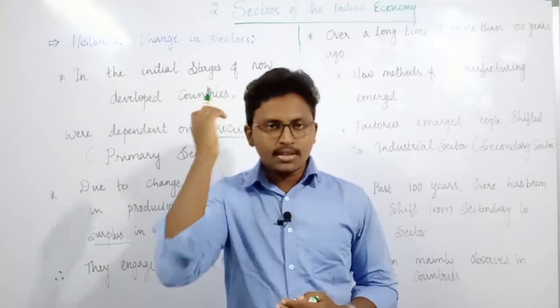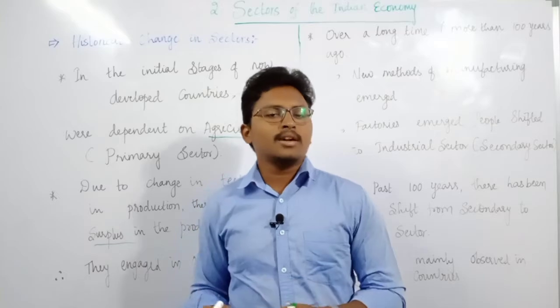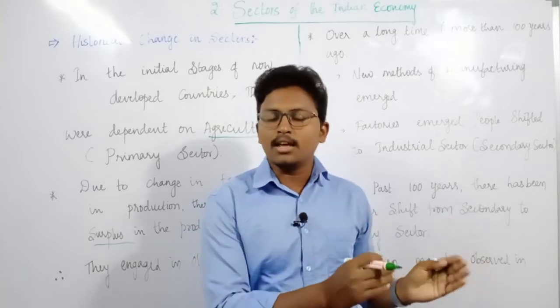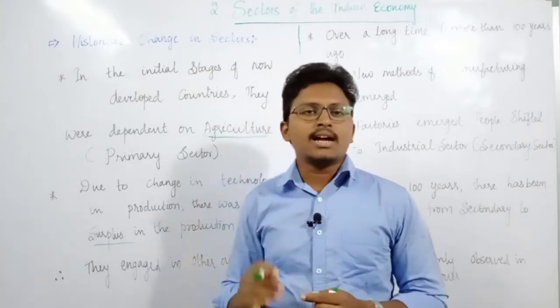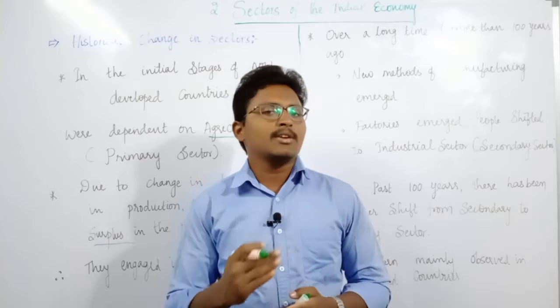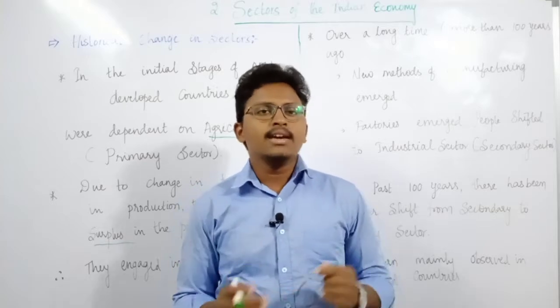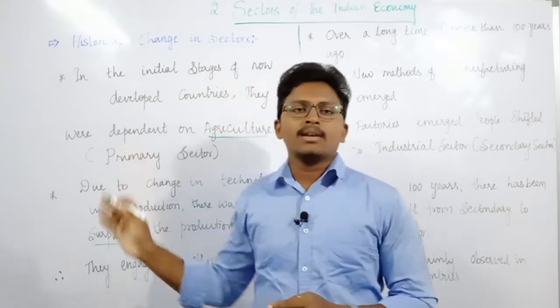So others no longer needed to produce, because someone is already producing a surplus and they can buy from them. These people slowly started engaging in other activities. Maybe craft work, maybe transport work, or any other activity. So they slowly started shifting from the primary sector.